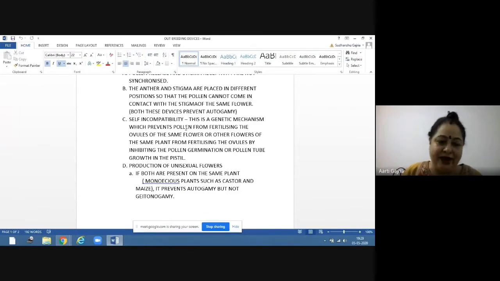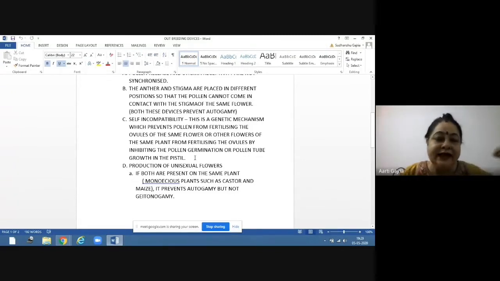self-incompatibility. Now, this is a genetic mechanism which prevents pollen from fertilizing the ovules of the same flower or other flowers of the same plant. How is it doing this? By inhibiting the pollen germination or pollen tube growth in the pistil.